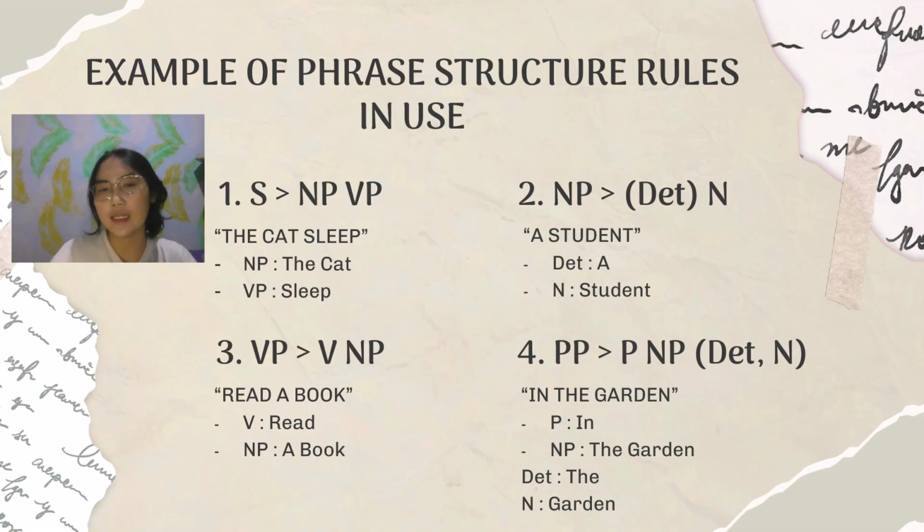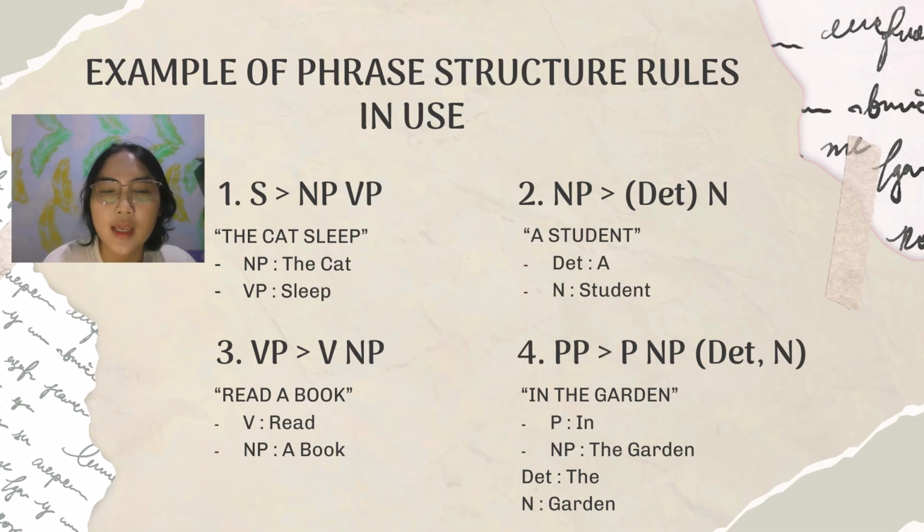And here is an example of phrase structure rules in use. Number 1 is sentence, divided into two, NP and VP, noun phrase and verb phrase. And the example sentence is the cat sleep. The cat as a noun phrase, sleep as a verb phrase. And number 2 is NP, noun phrase, divided into two, determiner and noun. And the example is a student. A as a determiner, student as a noun.